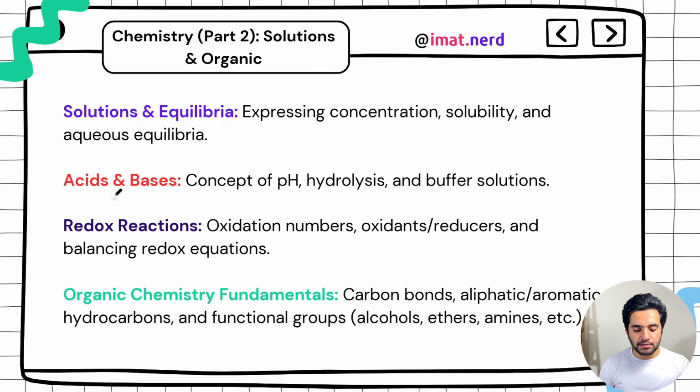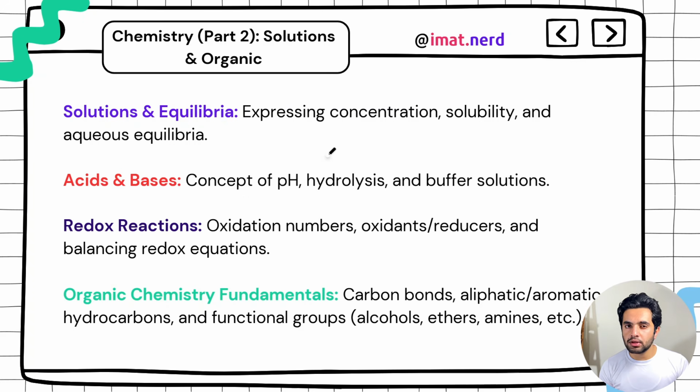Acids and bases, a very important chapter. It's a small chapter, but there are questions every year in your past papers, 2-3 questions. In the previous year, 3 questions appeared in the past paper. Pretty insane, right? So pH is there: how to calculate pH using the log formula. And then of course you have salts of acids, and then you have hydrolysis and buffer solutions.